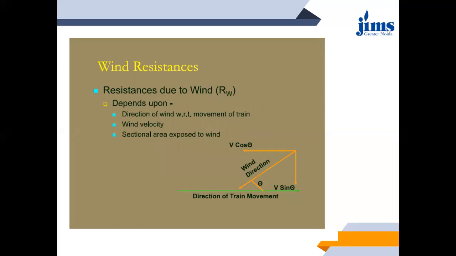This wind resistance comprises resistance due to the wind, which depends upon the direction of the wind with respect to the movement of the train, the wind velocity, and the sectional area exposed to the wind. So these are the three factors which contribute to the resistance due to wind. Below is a diagram where the green line shows the direction of train movement, and the orange line shows the horizontal and vertical components if the wind direction is inclined at a particular angle theta, as shown in the figure.